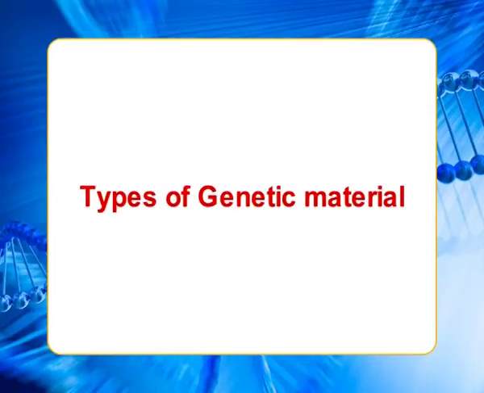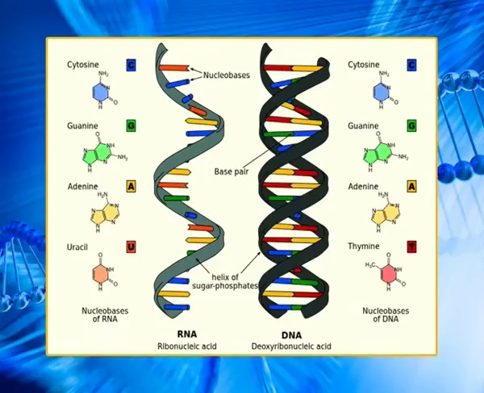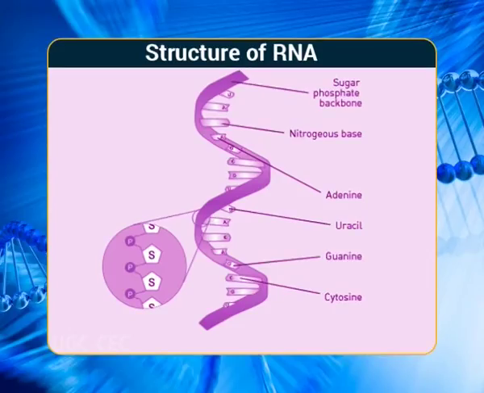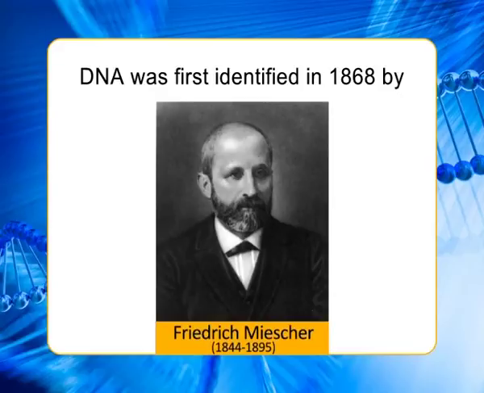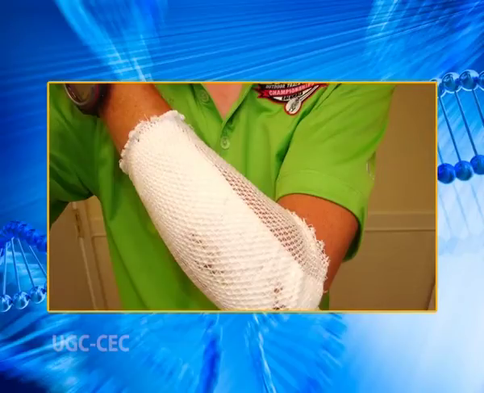Dear students, moving to the next objective, that is, types of genetic material. Two different types of genetic material exist: deoxyribonucleic acid, DNA, and ribonucleic acid, RNA. Most organisms are made of DNA, but a few viruses have RNA as their genetic material. DNA was first identified in 1868 by Friedrich Miescher, a Swiss biologist, in the nuclei of pus cells obtained from discarded surgical bandages. He called the substance nuclein, noted the presence of phosphorus, and separated the substance into a basic part and an acidic part.